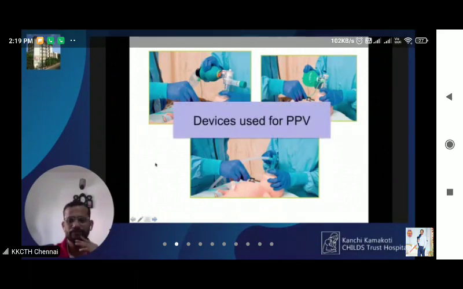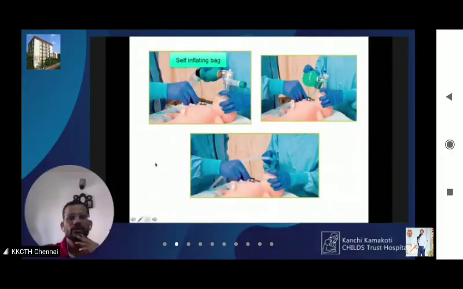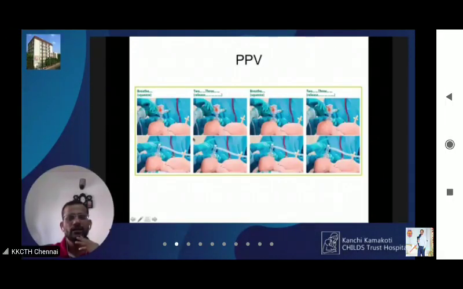Right. So when you start PPV, you should choose an appropriate size mask. The mask should cover the mouth and nose of the baby. It should not come onto the eyes of the baby. When you place the mask, remember to keep the chin up. You start from the chin and bring it onto the nose of the baby, and you should support the chin of the baby using the EC clamp technique.